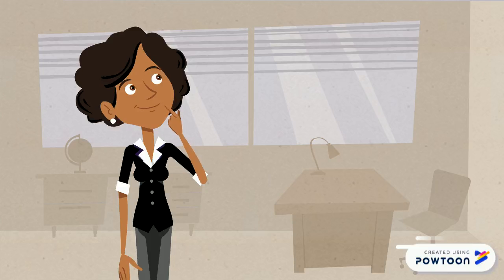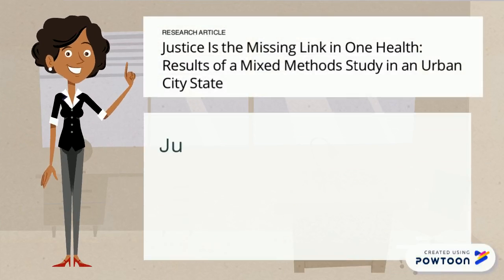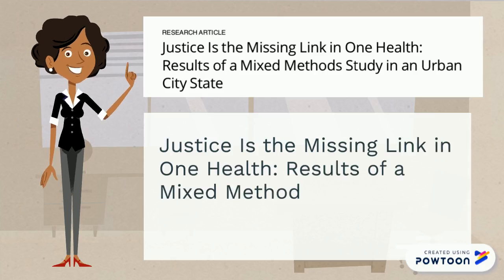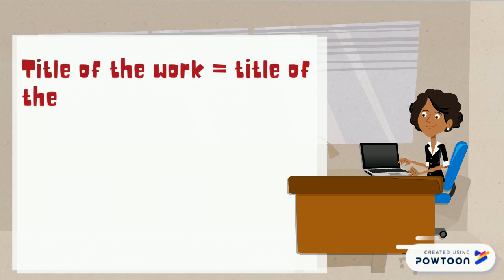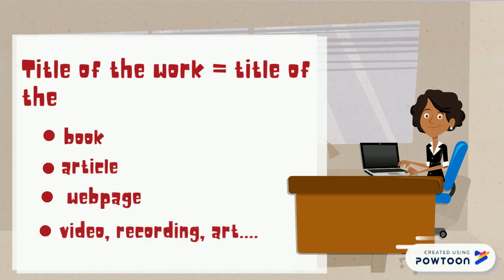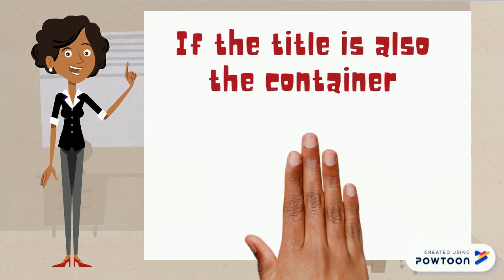The next element of a citation that has formatting that remains mostly the same regardless of the format is the title. This needs to be written exactly as it's written in the source, but with the punctuation and capitalization standardized. By title, I mean the title of the book or ebook, the title of the article, or the title of the web page. I say mostly the same, but it really depends on the container portion.